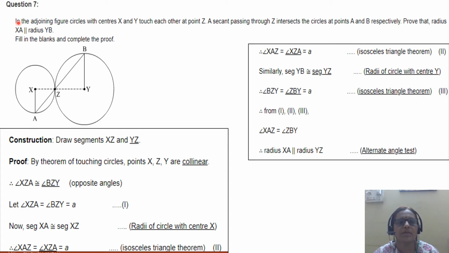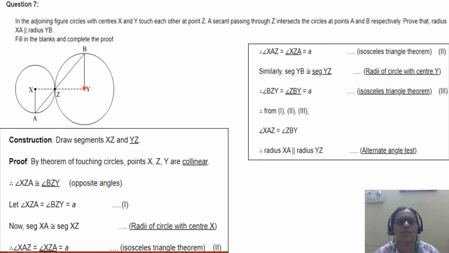Question number 7. In the figure, circle with center X and circle with center Y touch each other at point Z. A secant through Z intersects one circle in point A and the other circle in point B. Prove that radius XA is parallel to radius BY.